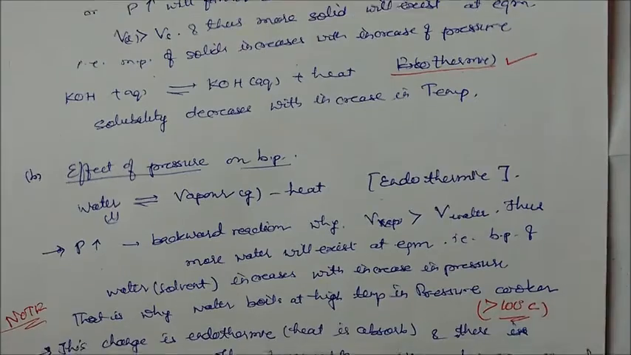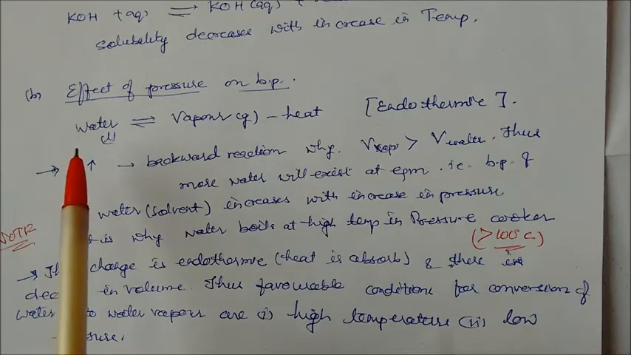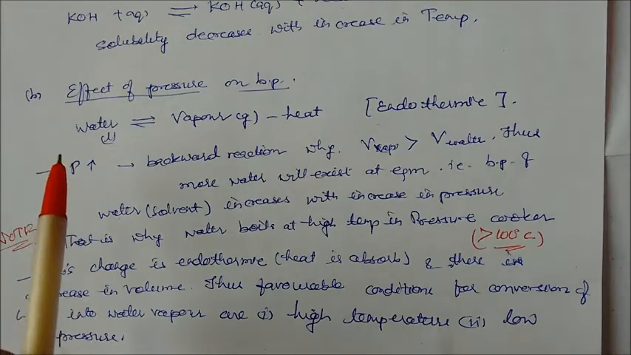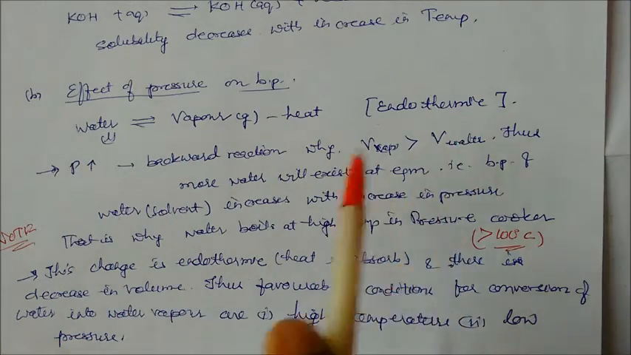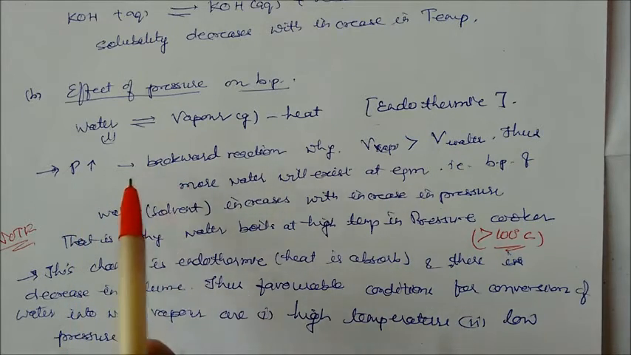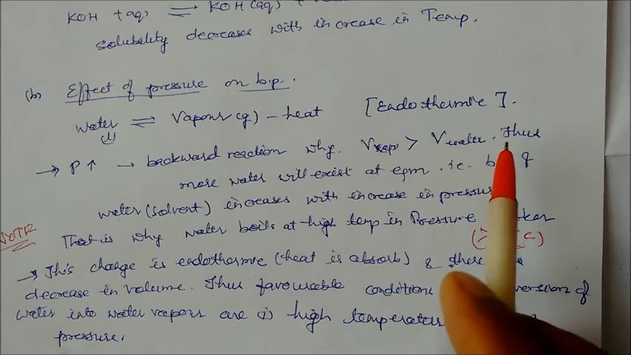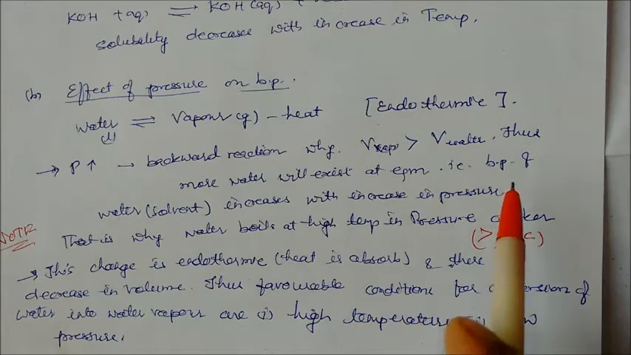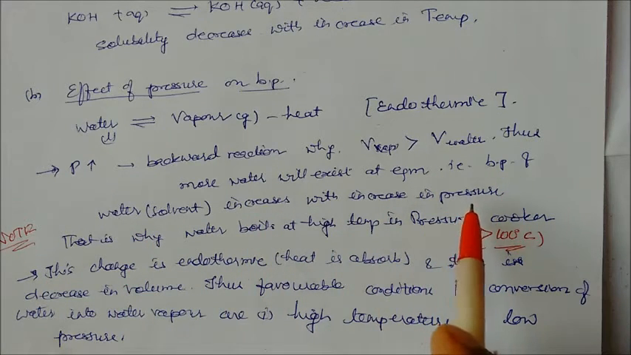Now we'll take the second case, the effect of pressure on boiling point. The previous one was the effect of pressure on melting point; now this is boiling point. Here water is converted into vapor, so again heat is absorbed. When water takes some heat, it converts to vapor. So this reaction is endothermic, and when you increase pressure, it will go in the backward direction. Why? Because the volume of the vapor is more than the volume of water. So more water will exist at equilibrium. That's why the boiling point of water increases with increase in pressure.